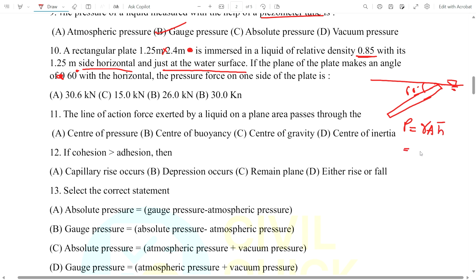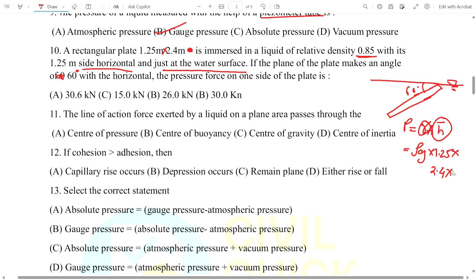Gamma we can represent like rho into g, the area is 1.25 into 2.4 meter, and this is the centroidal height, h bar.